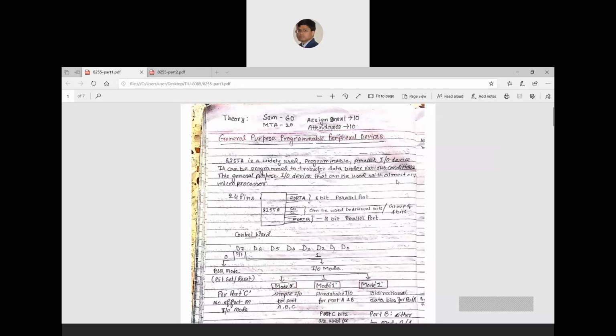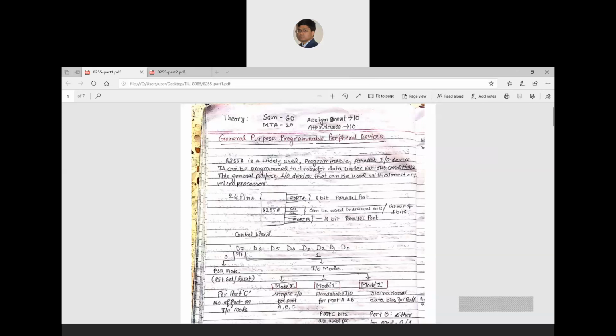To avoid this situation, we have an intermediate device, this 8255. If I draw a block of the 8255, it is actually a chip.